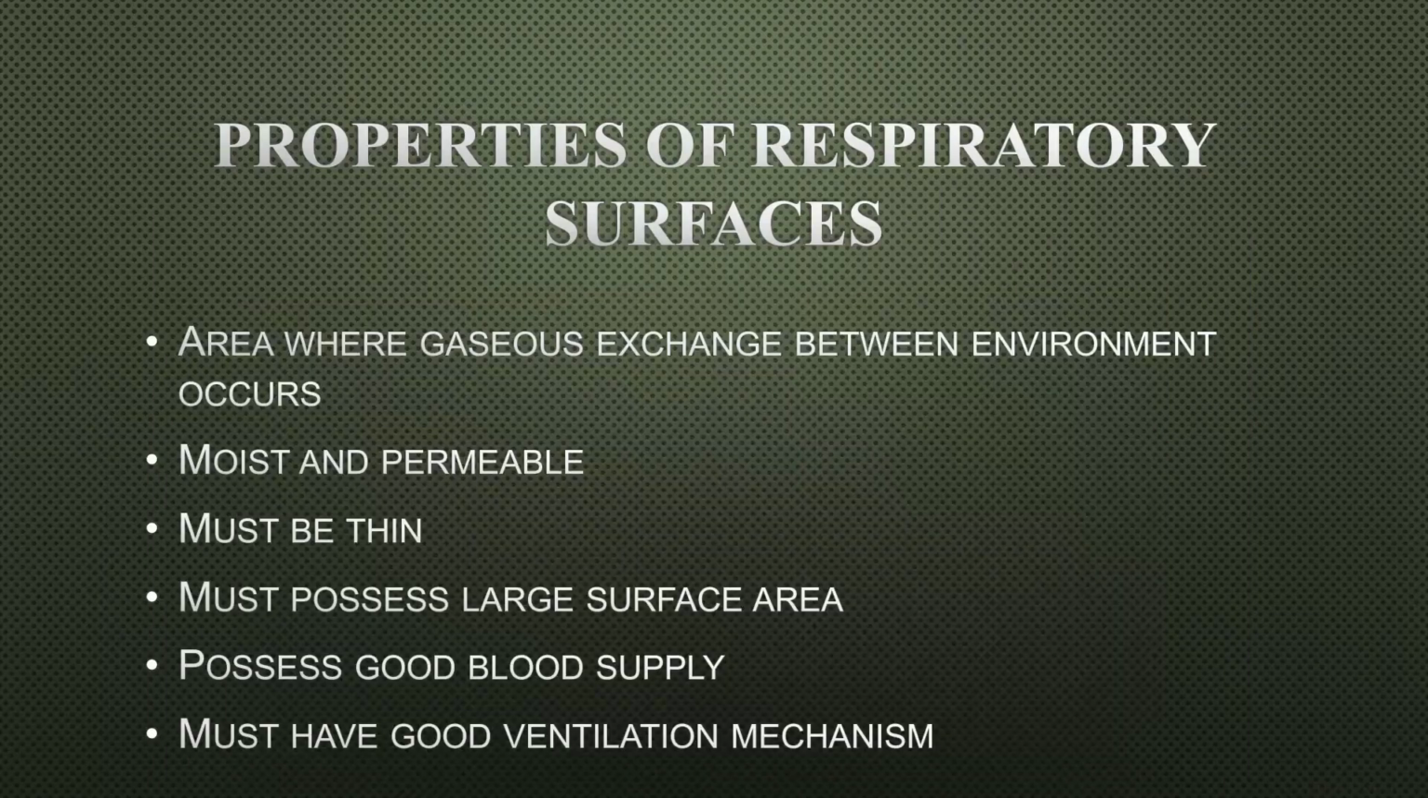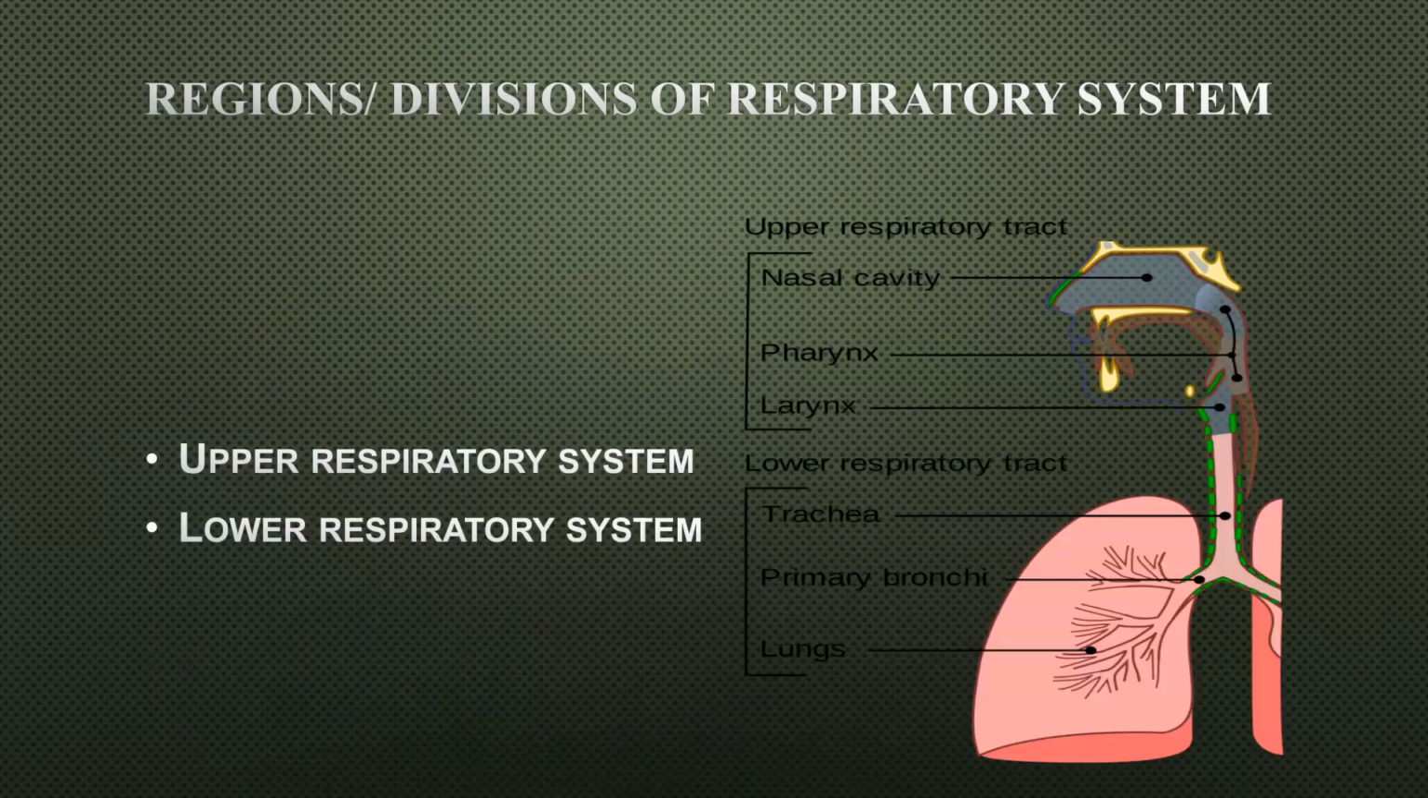Now, what are respiratory surfaces? A respiratory surface is an area where gaseous exchange occurs between the organism and the environment. It must have several characteristics or properties so that it can perform its function very well, and these include: moist and permeable surface, it must be thin, it must possess large surface area, it must possess good blood supply, and it must have good ventilation mechanism.